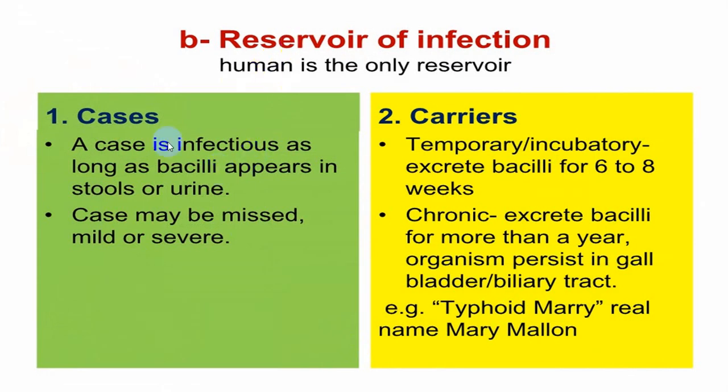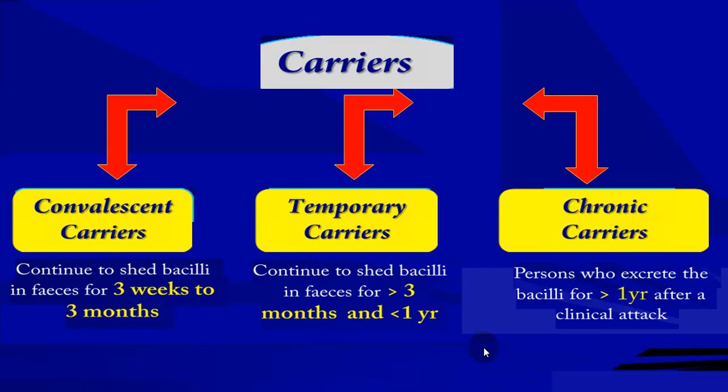So the reservoir, or the active case, can transmit this infection by the fecal-oral route, and there is a classical example called Typhoid Mary who transmitted this infection. You can have carriers of three varieties. The convalescent carrier continues to shed the bacilli in the feces for 3 weeks to 3 months. The temporary carrier sheds for more than 3 months up to 1 year, and the chronic carrier excretes the bacilli even after 1 year.